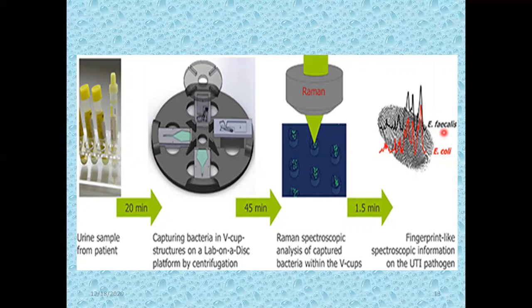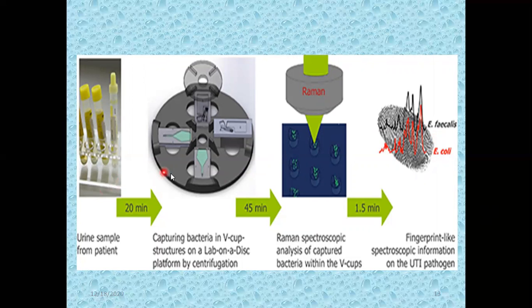Similarly, Enterococcus faecalis, this graph is responsible for that one. By observing the graphs, we can know the name of the bacteria, because I told you that these bacteria respond differently to antibiotics. For E. coli there is one antibiotic, and for Enterococcus faecalis, different antibiotics.